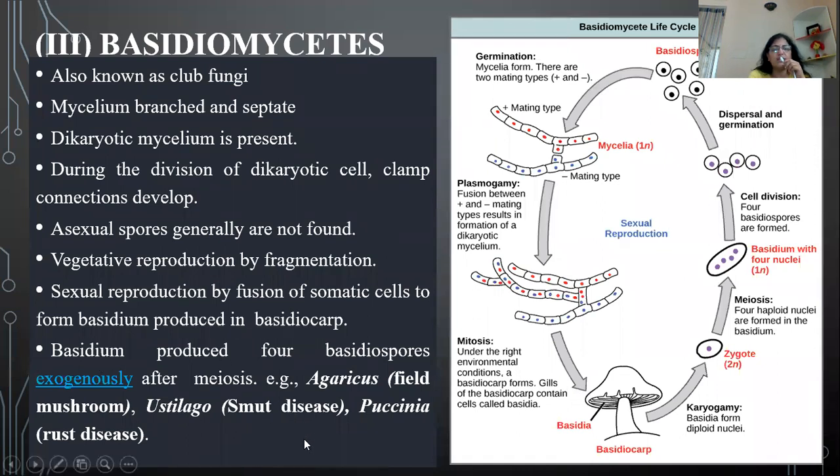Many of the Basidiomycetes fungi are edible, for example mushrooms, Agaricus, but many of them are also disease causing. For example, Ustilago causing smut disease, and Puccinia causing rust disease. They are all diseases of wheat.